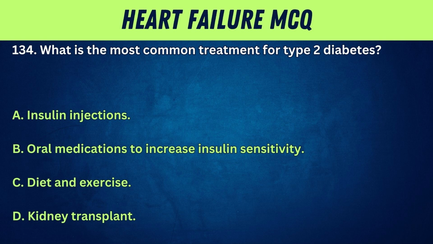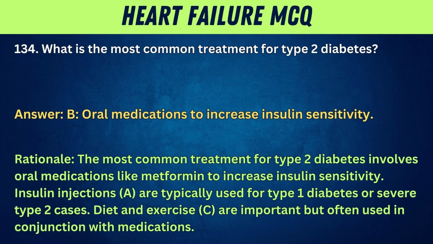134. What is the most common treatment for type 2 diabetes? A. Insulin injections. B. Oral medications to increase insulin sensitivity. C. Diet and exercise. D. Kidney transplant. Answer: B. Oral medications to increase insulin sensitivity.